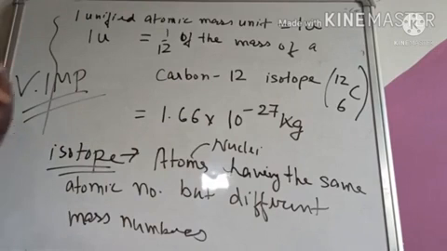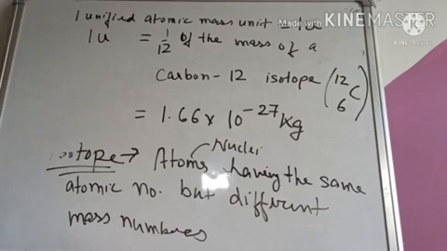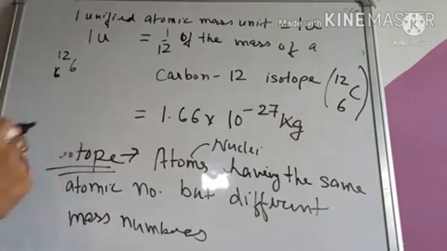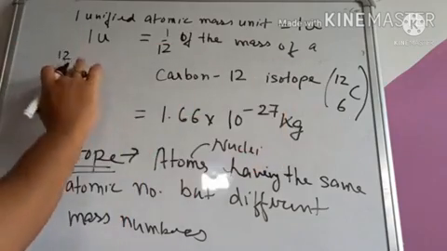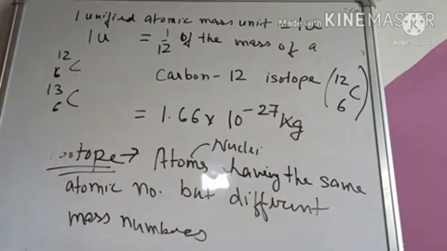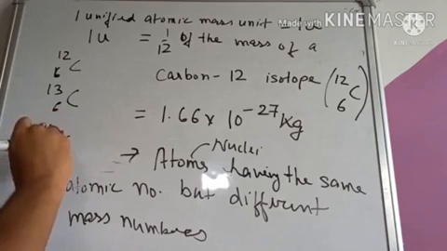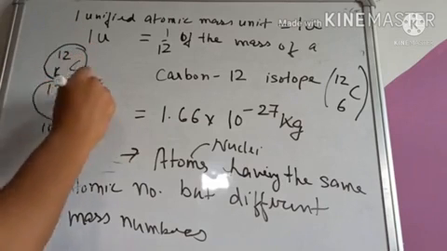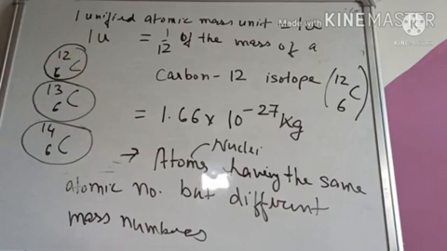Carbon basically has 3 isotopes. The first isotope is C12, with 6 as the atomic number. The second isotope is C13, 13C6, and the third isotope is C14, 14C6. C12, C13 and C14. Here 6 is the atomic number of carbon. You know that the atomic number of carbon is 6.